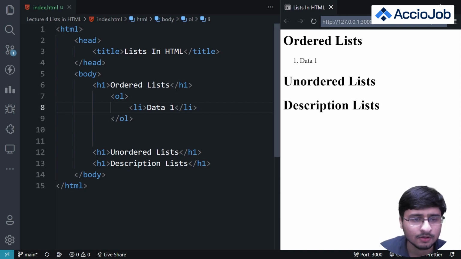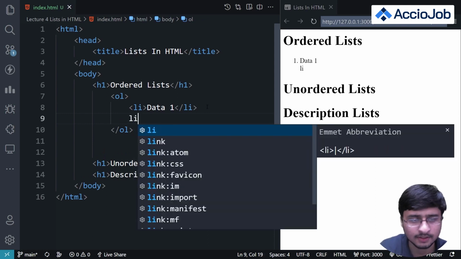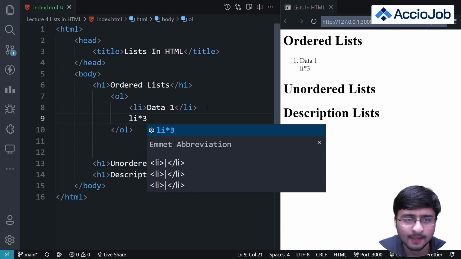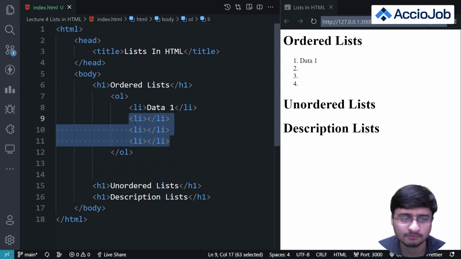Okay, all right. So now we'll discuss the other list items. We can also add other data members. So I'll just add li and press multiplied by 3, right? I'll just press enter and you can see that there are 3 li tags now, VS Code has automatically managed to do that for me.